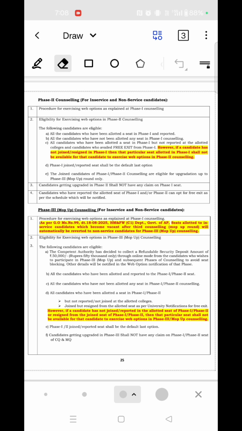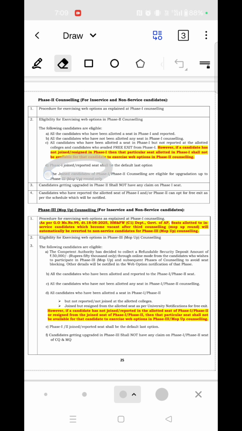But there is a catch here. If the candidate has not joined or has resigned in the phase 1 counseling, that particular seat will not be available for exercising as a web option in the phase 2 counseling. You should know regarding this.